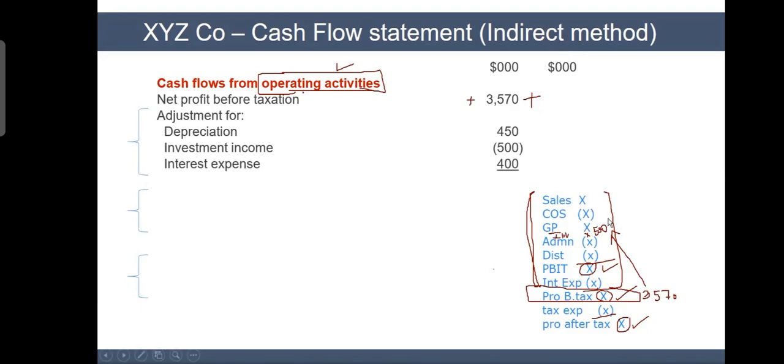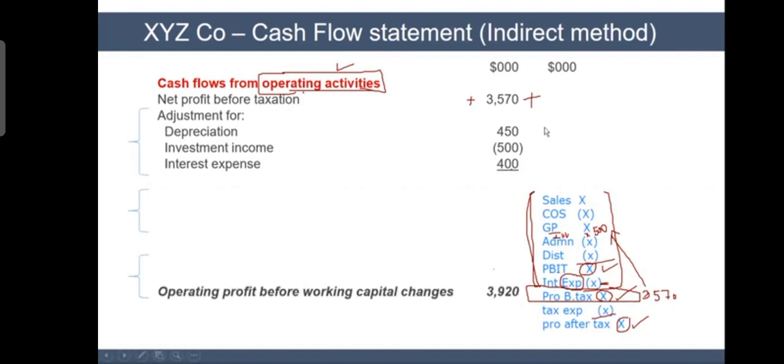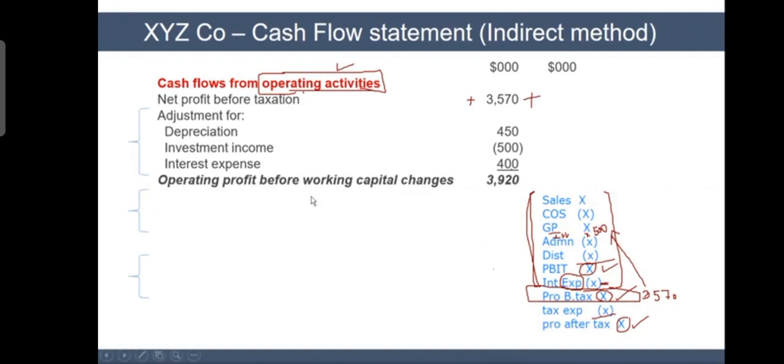And then I say interest expense I add back, because if you pay attention, we are taking profit before tax, so interest expense we already have subtracted. But it says interest expense, and we do not know whether we have paid it or not. So like a non-cash expense, we add it back. So you get a number, 3920. It is called operating profit before working capital changes.